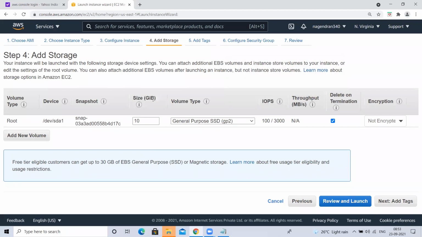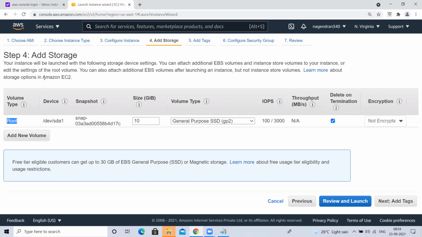But remember, this add storage is nothing but a hard disk. That hard disk, they call it root volume. For our computers, we call it inbuilt hard disk or hard disk, right? But they call it root volume in AWS terminology. What is meant by AMI? In AWS, we call it AMI, but in general, what do we call it?